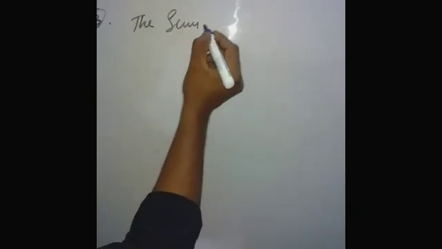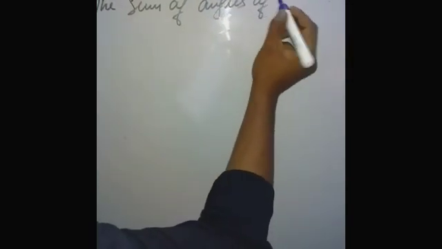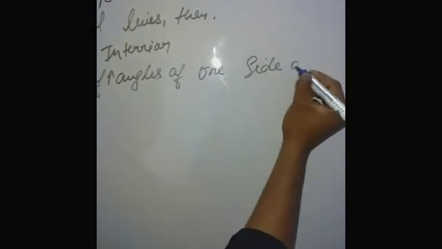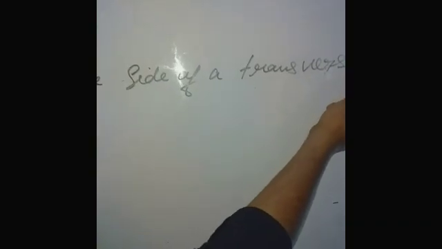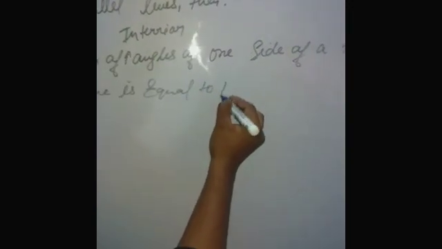And the last fact about parallel lines is that the sum of interior angles on one side of a transversal line is equal to 180 degrees.